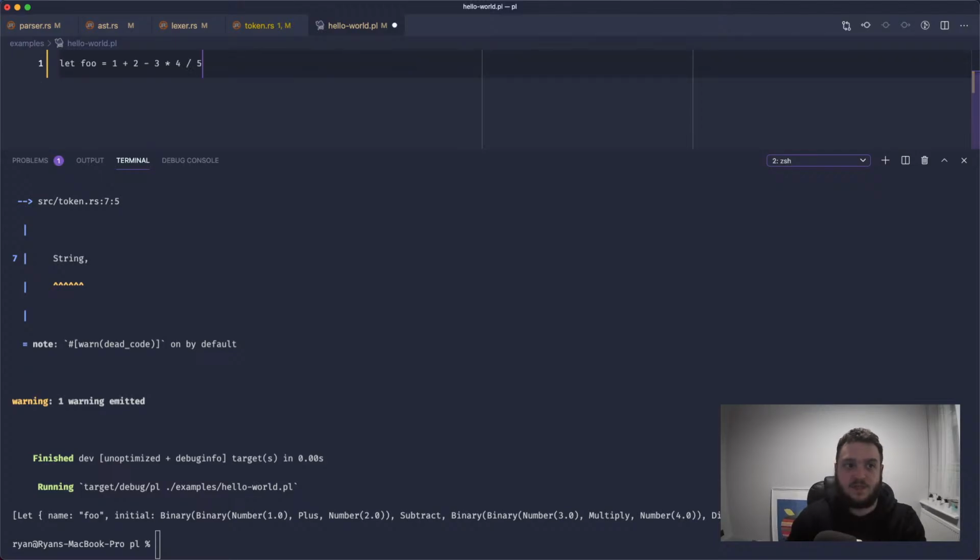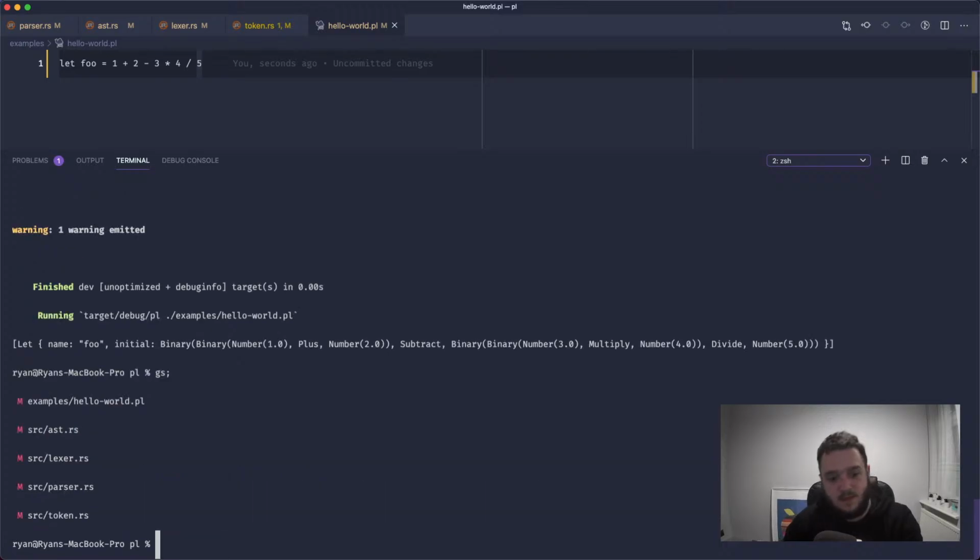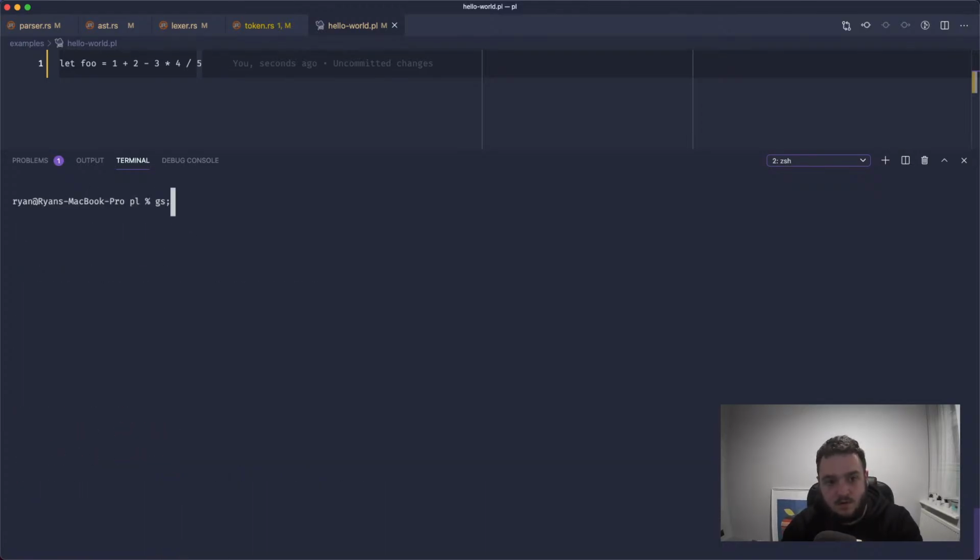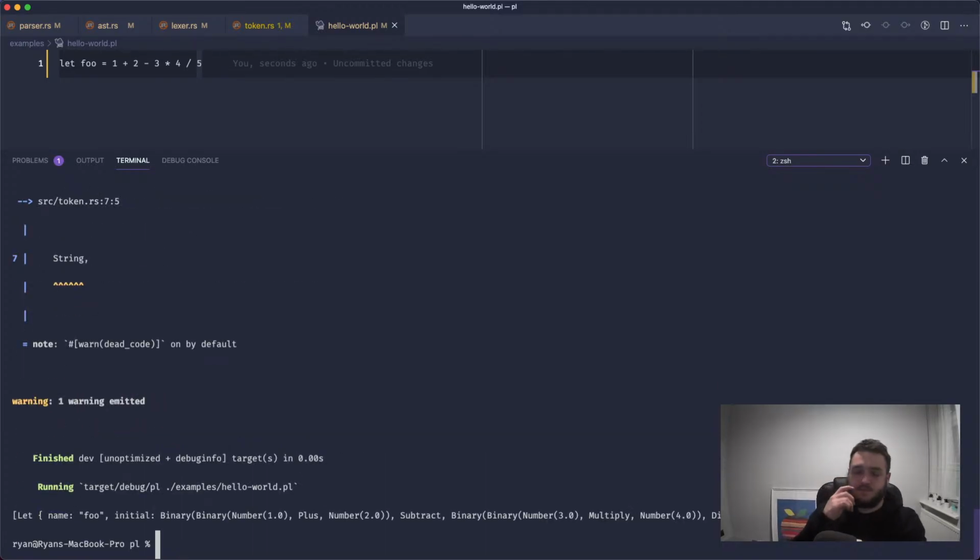So it doesn't matter whether you do the 3 times the 4 first or the 4 over the 5 first. It makes no difference. So I think we've got basic numeric expressions being parsed out, which is great.